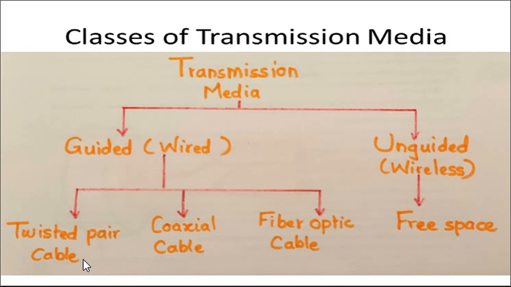Next is the STP cable, the shielded twisted pair cable. The next type of guided media is the coaxial cable, which we use in our daily life in most applications. Next is the fiber optic cable, which is used for typical applications. The second type of transmission media, wireless, can further be classified as free space. We will see all these one by one.